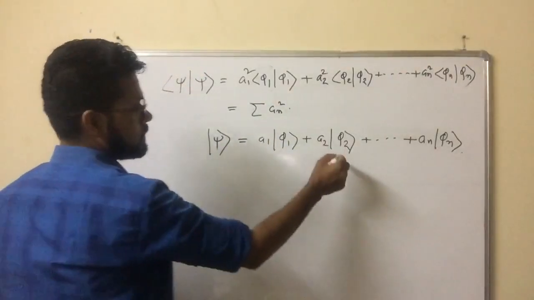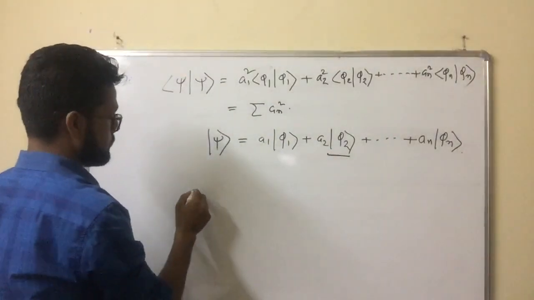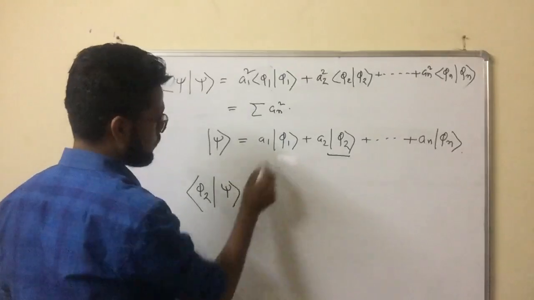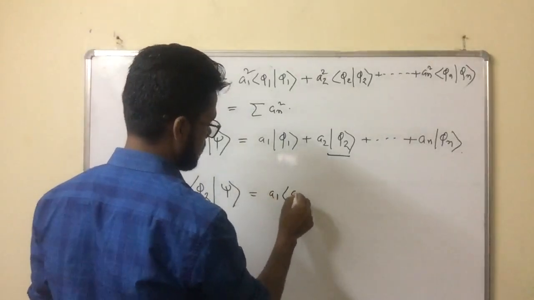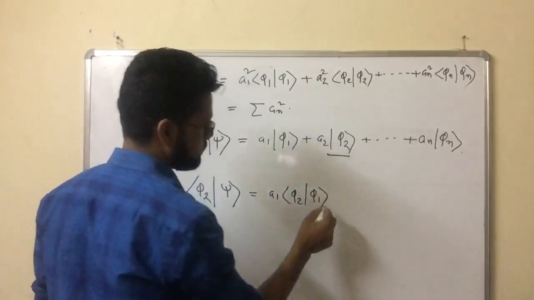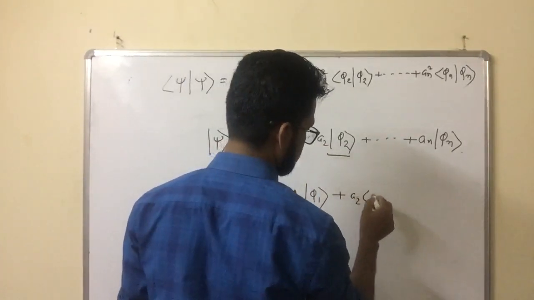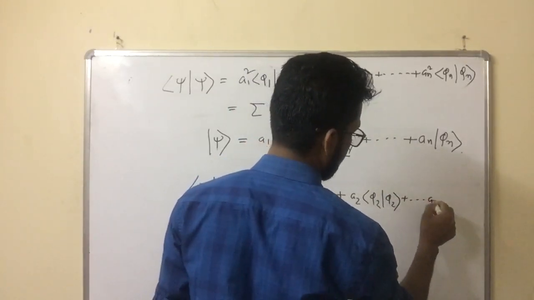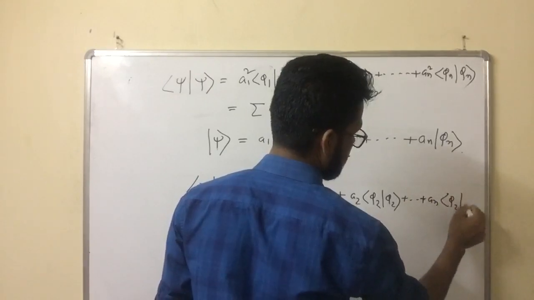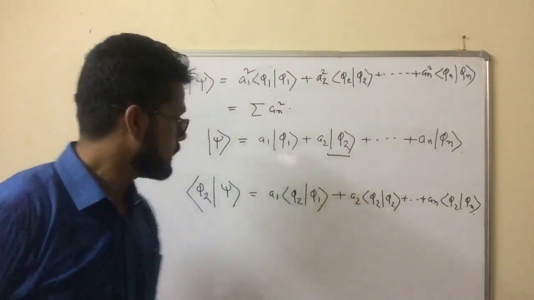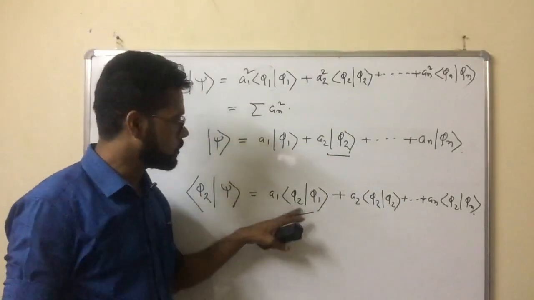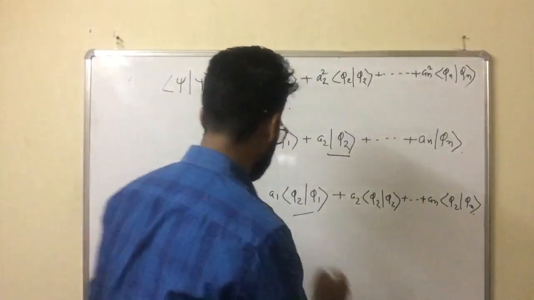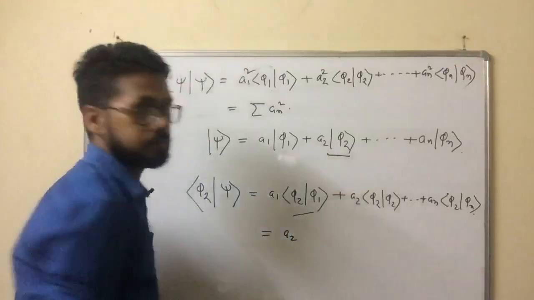I multiply this function by phi 2. Then you see A1 phi 2 phi 1, A2 phi 2 phi 2, dot dot dot, AN phi 2 phi n. The other terms will be 0 according to the orthogonal condition, since it is 1 only when m equals n and 0 otherwise. So this will give you only A2.